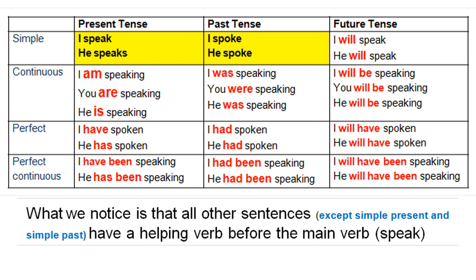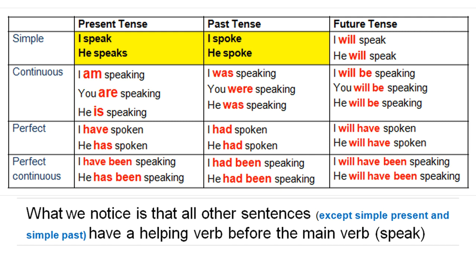So friends, while we observe the sentences in the table, what do we notice? We notice that all other sentences except simple present and simple past have a helping verb before the main verb speak. The helping verbs like am, are, is, was, were, will, have, has, had.